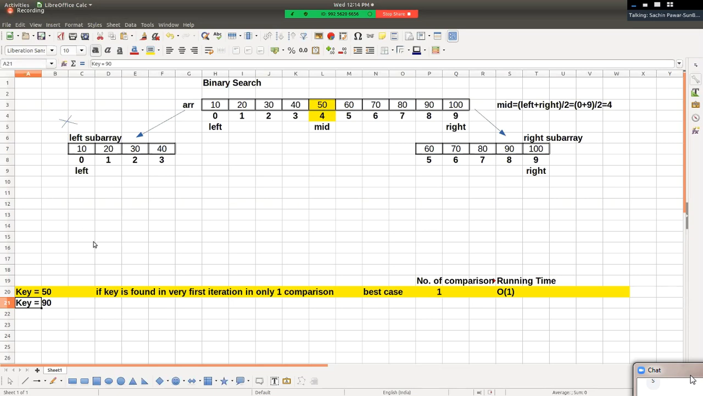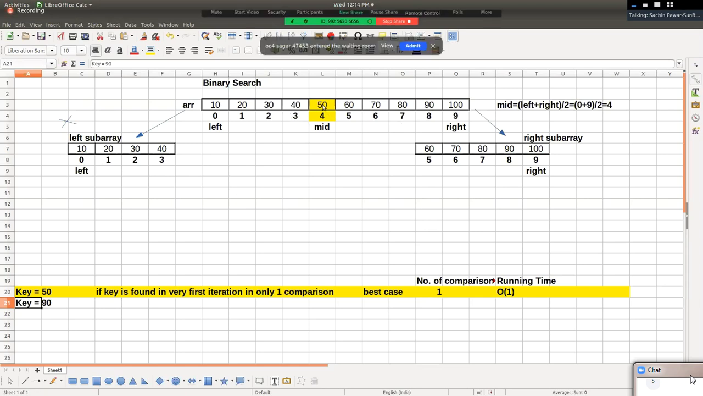So let's say in the first iteration, pay attention. What are we doing? We are comparing the value of key with the mid position element. Can you tell me the value of the mid position element? 50. So is 90 equal to 50? No. It means, is this the best case? It is not the best case, right? Now, if key is not found in the first iteration, then either key may exist in the left sub array or key may exist in the right sub array.